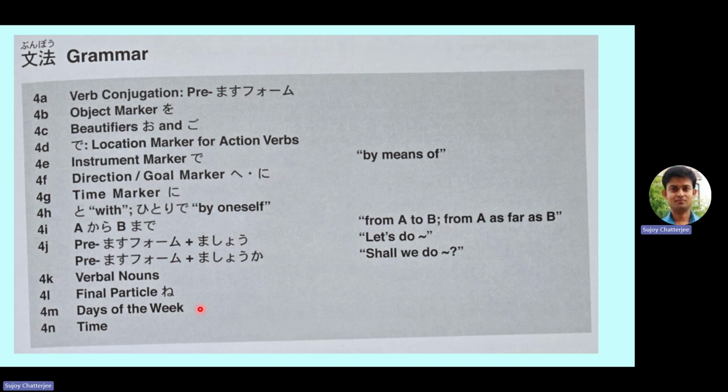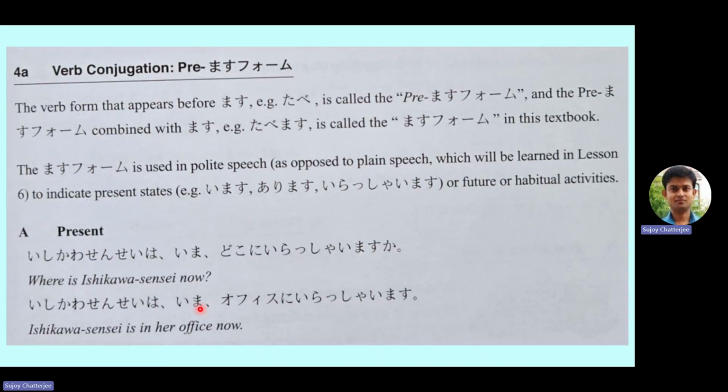First we will start with the verb conjugation, pre-masu form. You can see here masu, and what is this written in? As you can clearly understand, this is katakana. Fomu, that means form: masu form, pre-masu form. The verb form that appears before masu, for example, tabe. You have heard about tabemasu, right? Tabemasu means I eat. So anything which is written before the masu is called the pre-masu form.